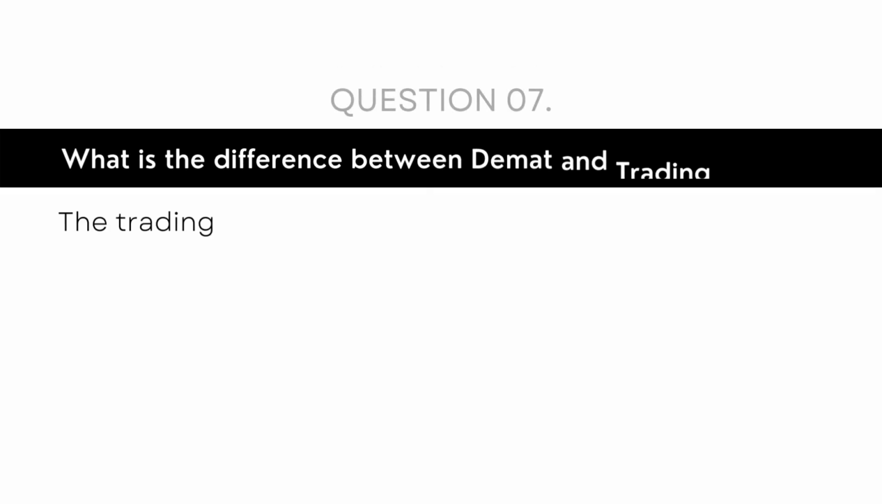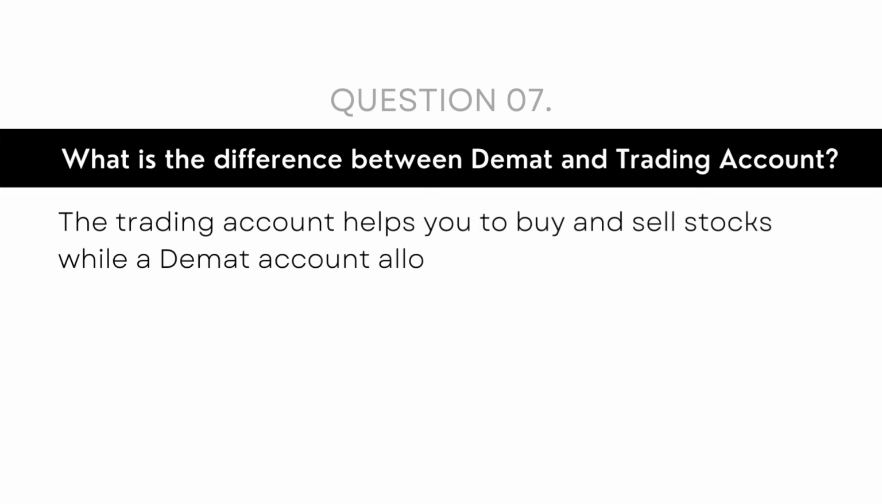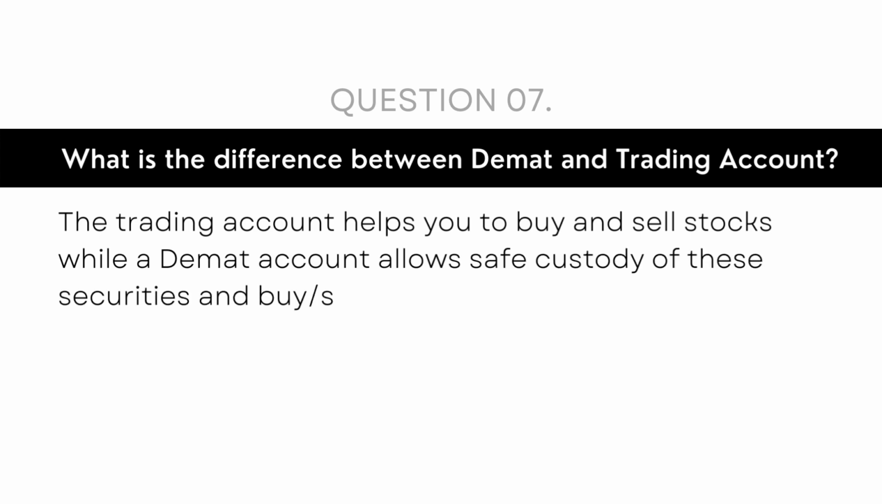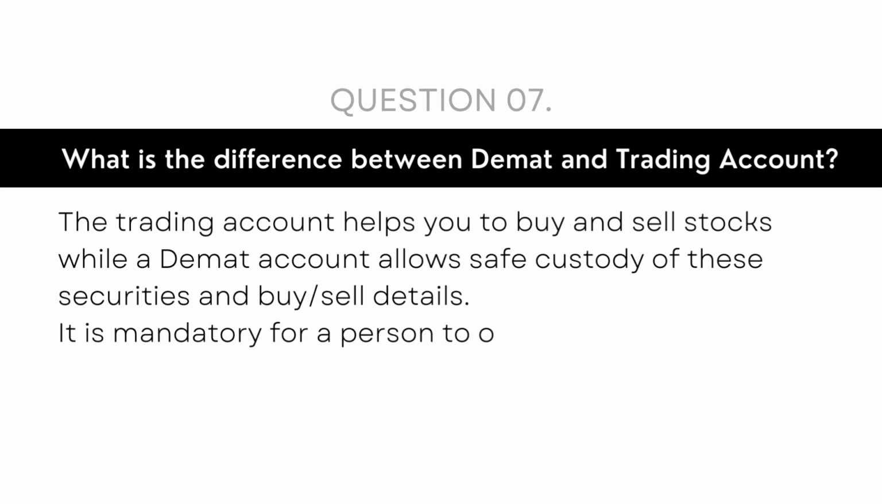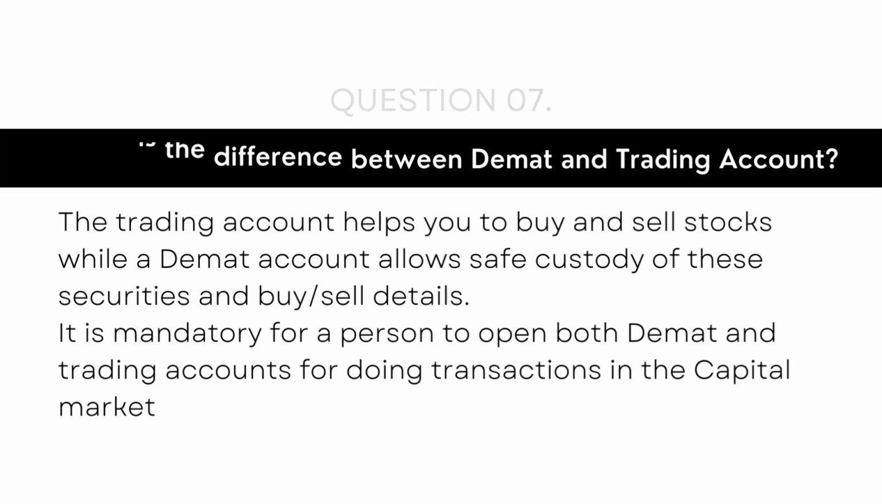And the last question for the video, question number seven, what is the difference between DEMAT and the trading account? The trading account allows you to buy and sell the stocks, while the DEMAT account allows you safe custody of the securities, using which you cannot buy or sell the shares. For buying and selling, a trading account is mandatory. A DEMAT account can only store or hold your stocks in the portfolio.